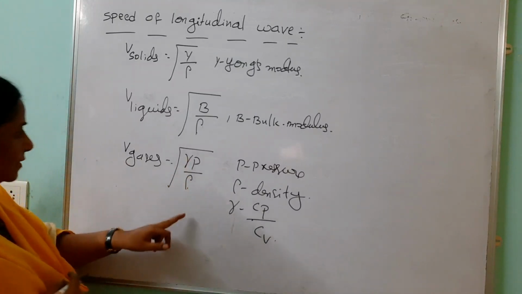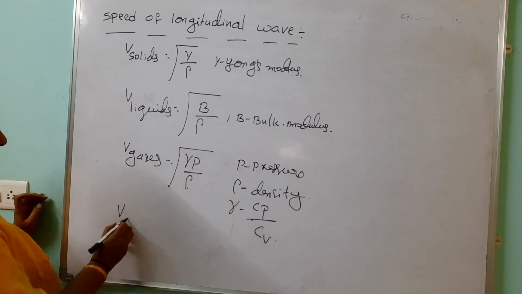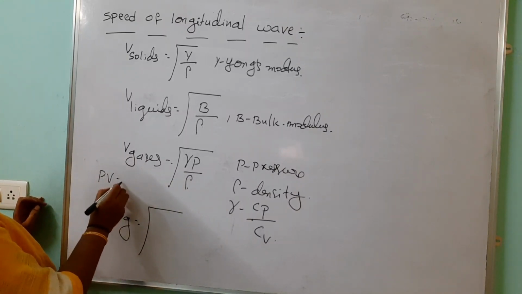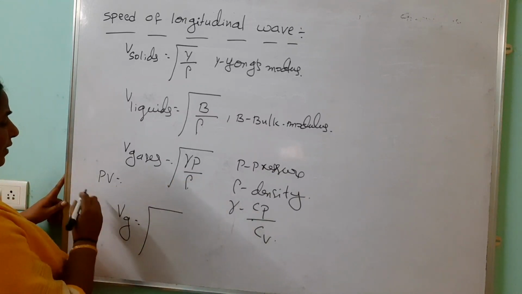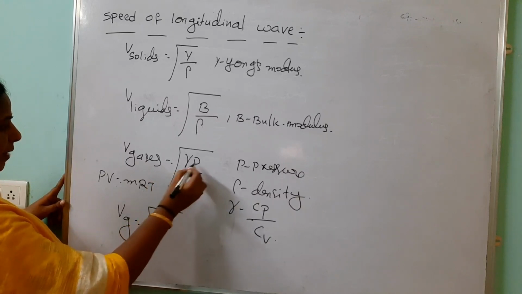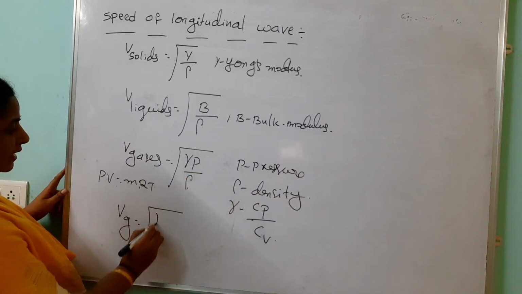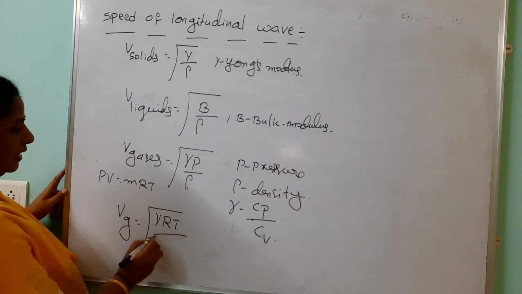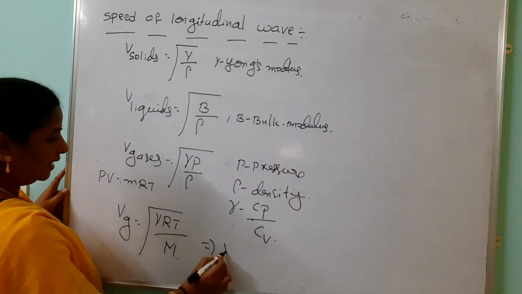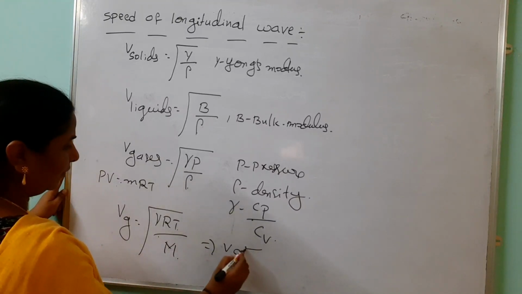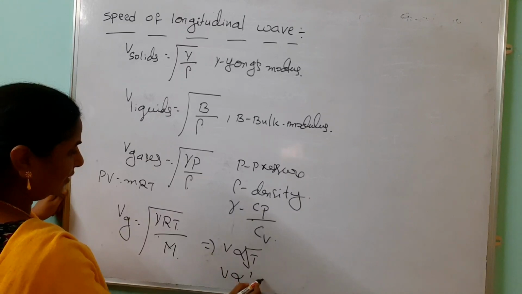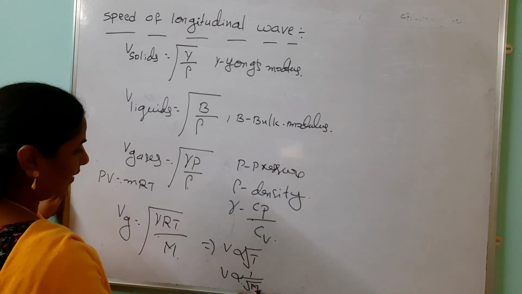And it can be further expressed for gases. Look here, V in gases equals under root. You know that PV equals nRT formula we are using, or MRT also. So instead of this one we get gamma RT by M. So here V is directly proportional to the square root of absolute temperature, and inversely proportional to the square root of the molecular weight of that gas.